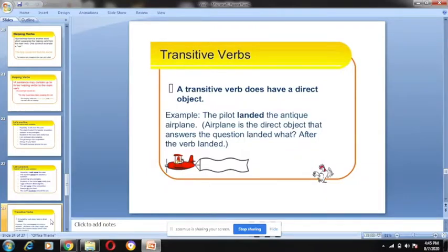Transitive verb means that the action denoted by the verb passes over from the subject to the object.